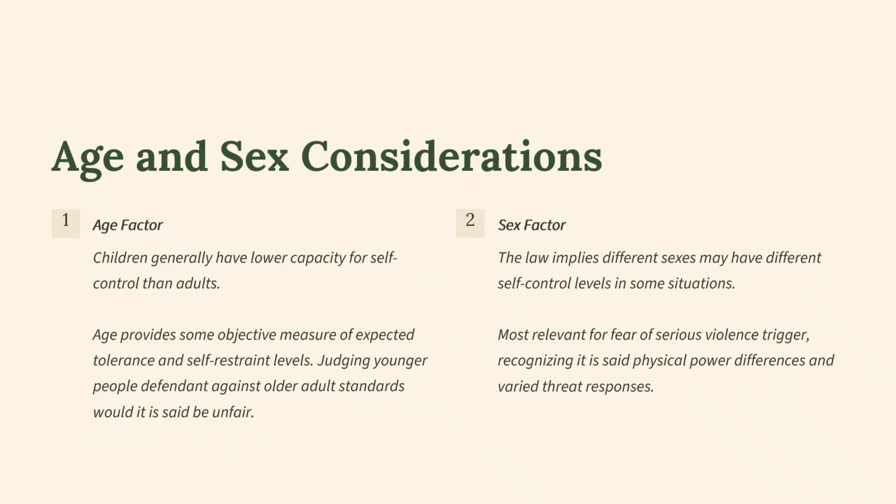So look at this issue of age and sex consideration. Age factor: children generally have lower capacity for self-control than adults. Age provides some objective measure of expected tolerance and self-restraint levels. Judging younger defendants against older adult standards would be said to be unfair, but I'm not going into the criticisms of the law, just to say some people refer to the issue of maturity as being better than the term age. Then the second consideration is sex.